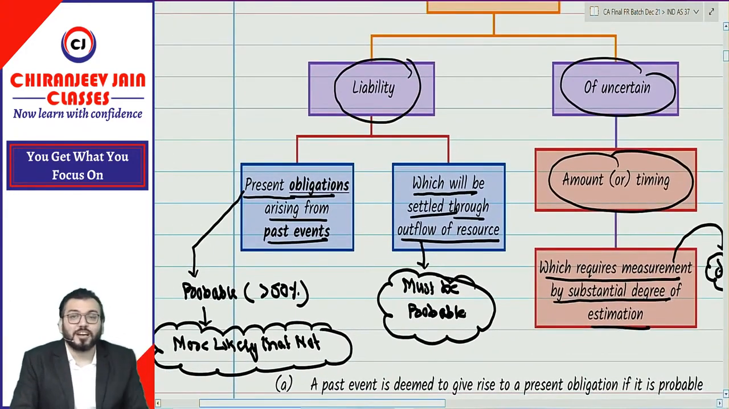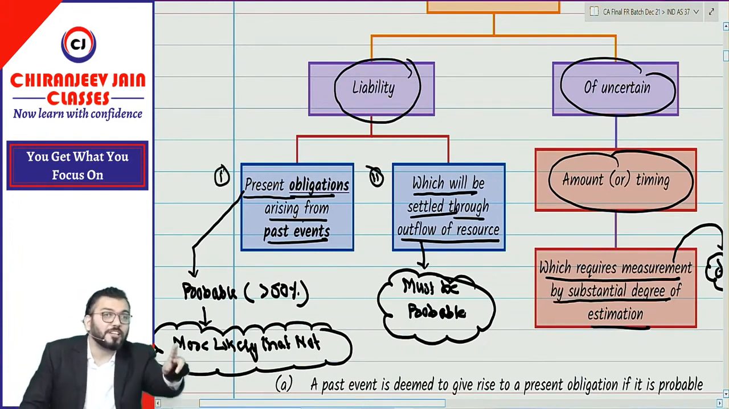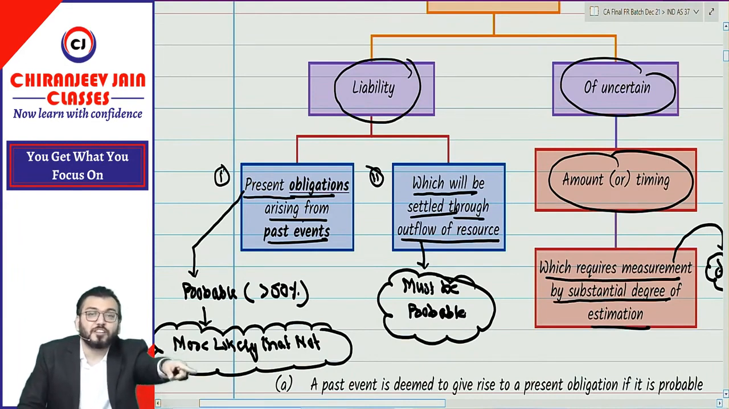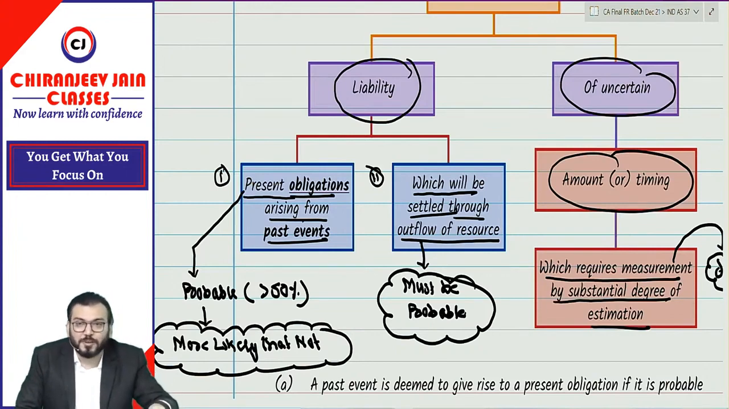For liability there are 2 conditions. This is point number 1 and point number 2. First condition is what? There must be present obligation arising from past event, and outflow of resource must be probable.